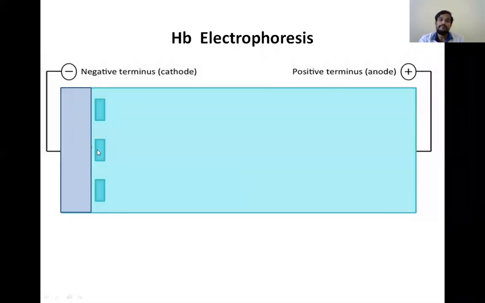So this is the sample which may contain both normal hemoglobin and sickle hemoglobin. And this is the third case. Here you can see the sample is moving only up to a particular distance. So that's why we can suspect some HbS, abnormal hemoglobin, present in that sample. And we can come to the diagnosis as sickle cell anemia. That is for diagnosis.